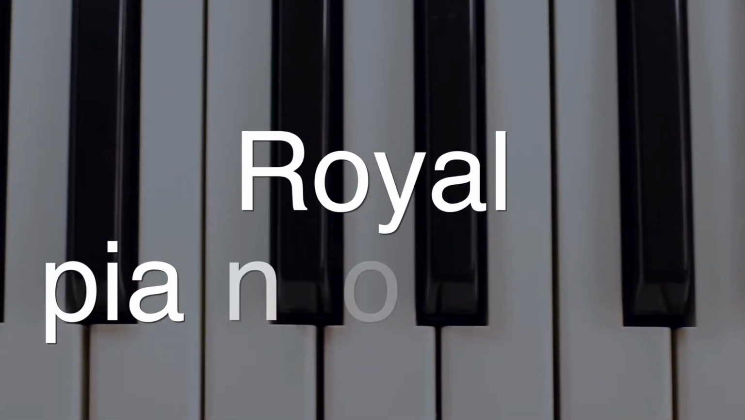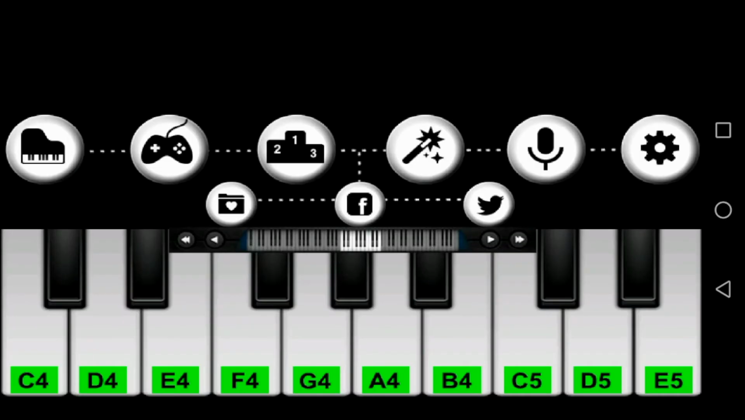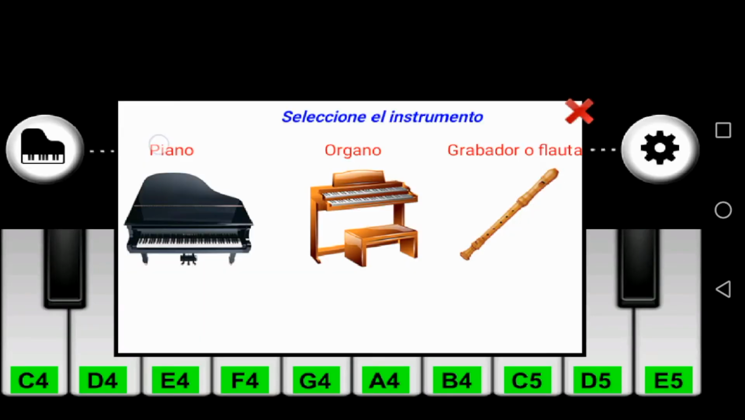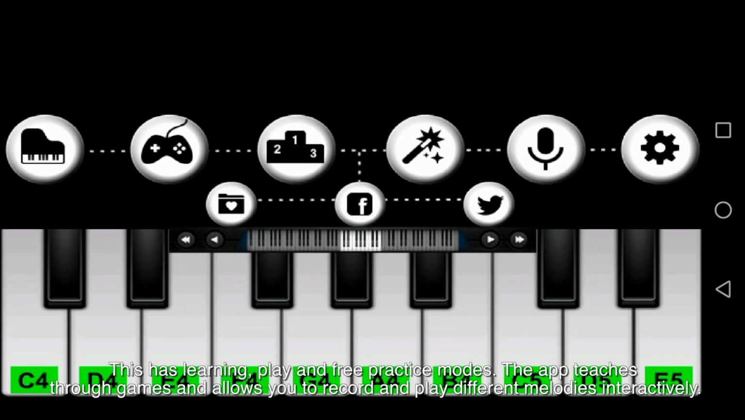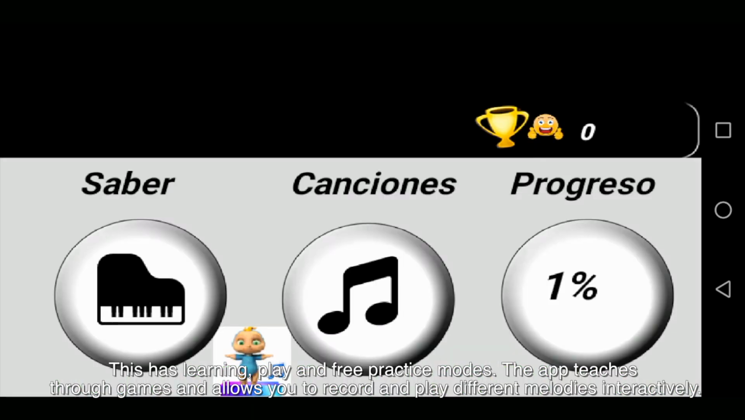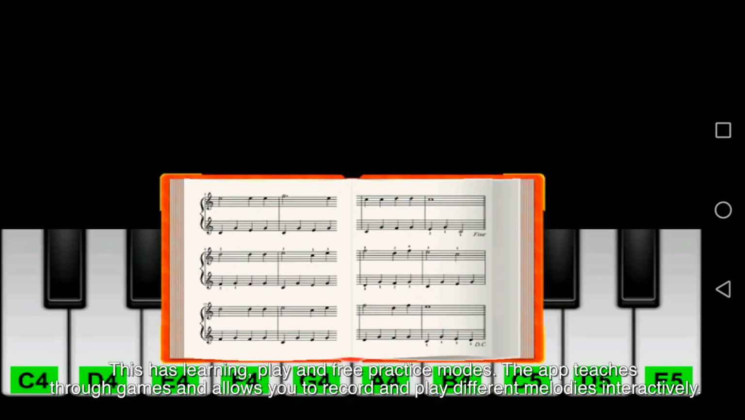Royal piano teacher. This has learning, play and free practice modes. The app teaches through games and allows you to record and play different melodies interactively.